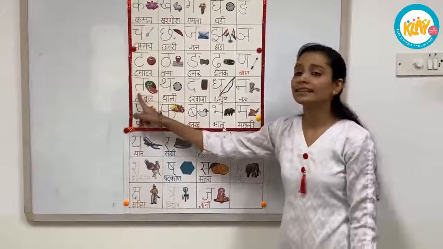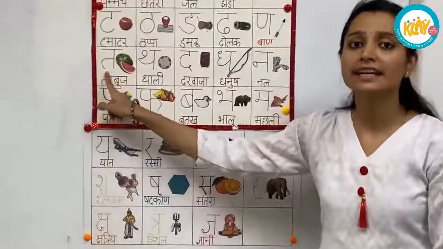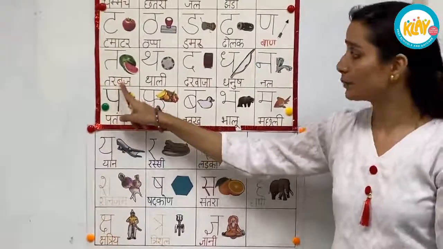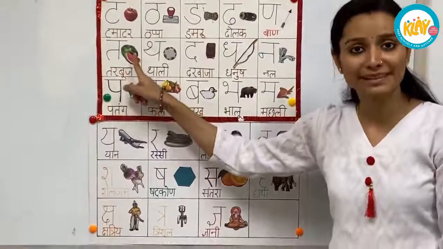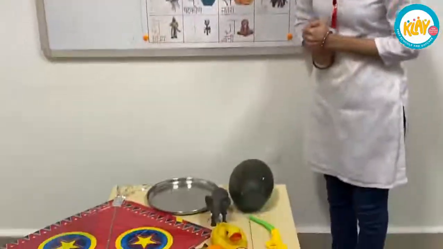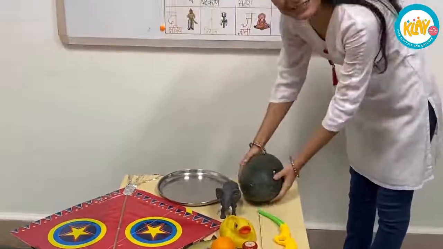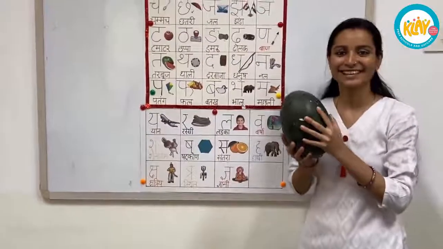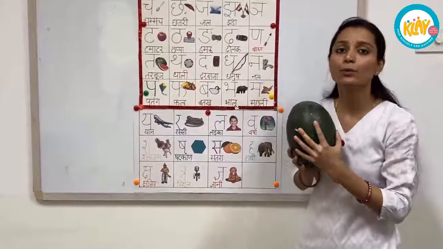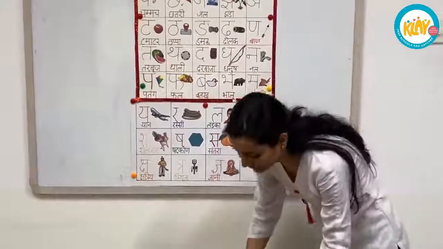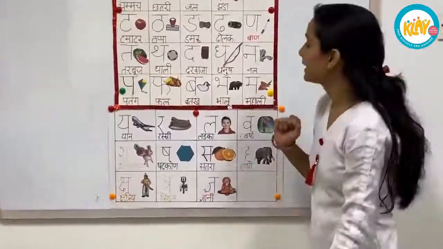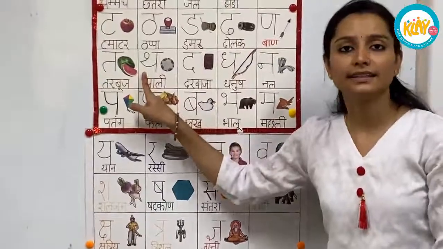The first one is T. T से तरबूज. तरबूज मतलब watermelon. Do I have watermelon? Let me find out. I have a watermelon. What is this? Tarbooj, watermelon. Next one is Th.